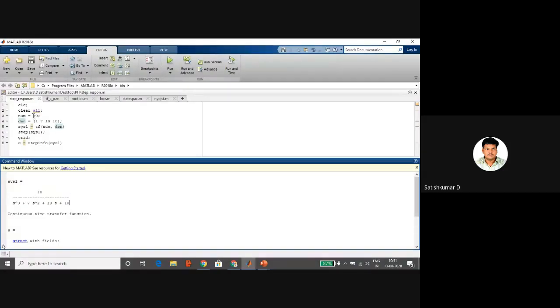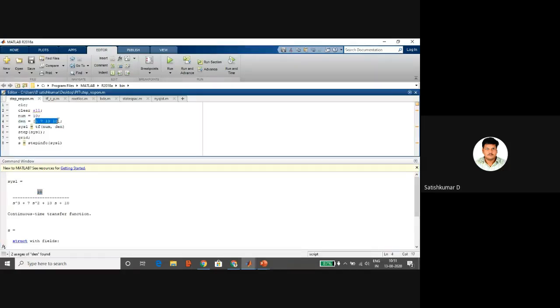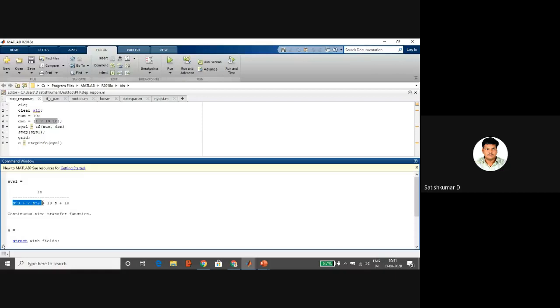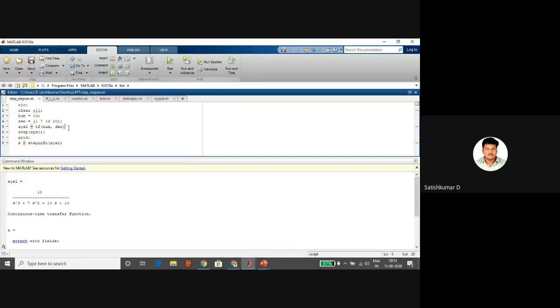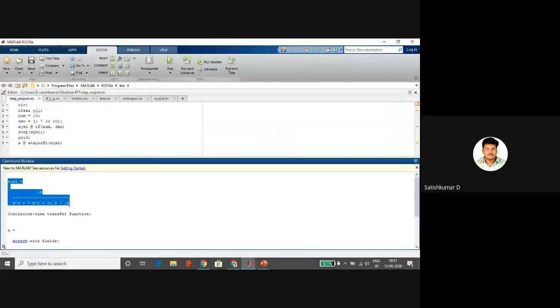The numerator is the constant 10, and the denominator is s cube plus 7s square plus 10s plus 10. So the semicolon suppresses the output; if you put a semicolon, it won't show in the command window. If you don't put the semicolon, then the result displays in the command window. So this is the step response. Likewise, you can do it for the impulse response also.